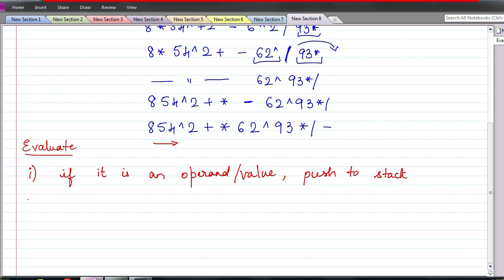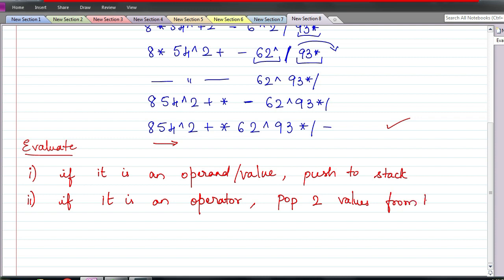Next, if it is an operator, here you don't have to bother about precedence of operators and all that, because based on that precedence only you have already done the conversion. Now you don't have to bother anything about precedence. If it is an operator, then pop two values from the stack, and whatever first value you are popping, that is going to be your operand 2.